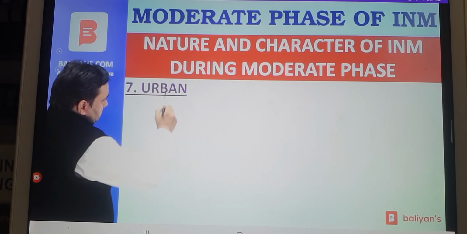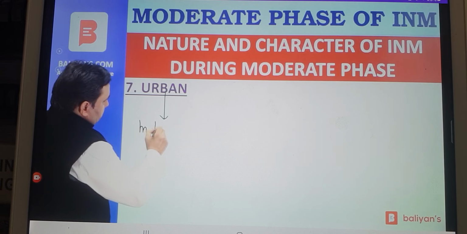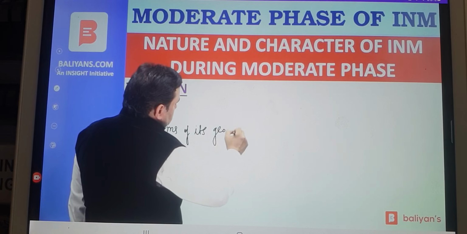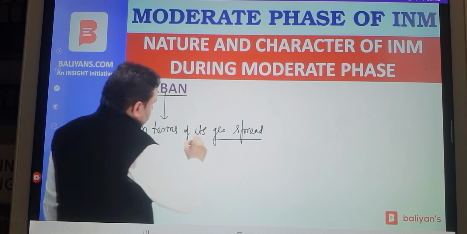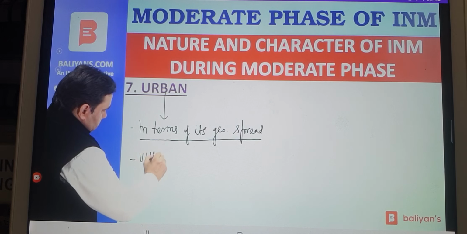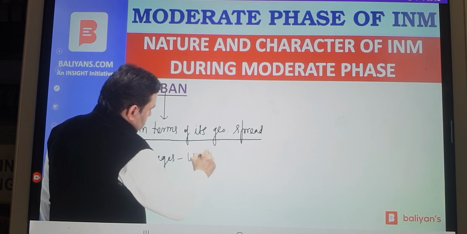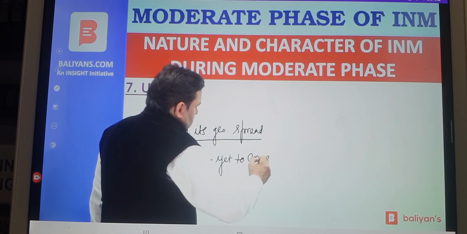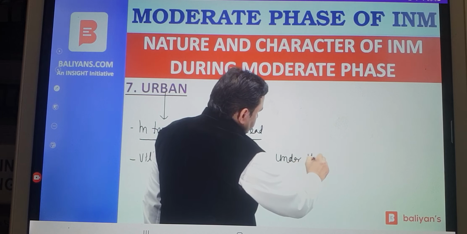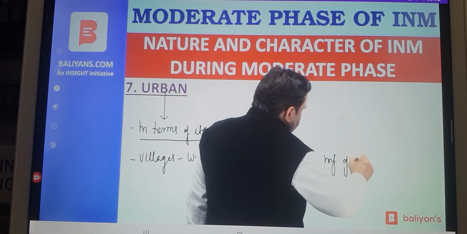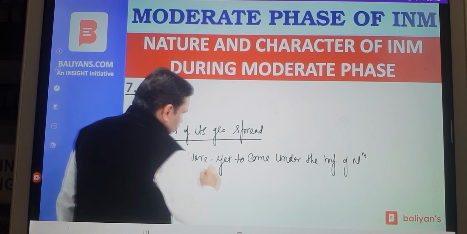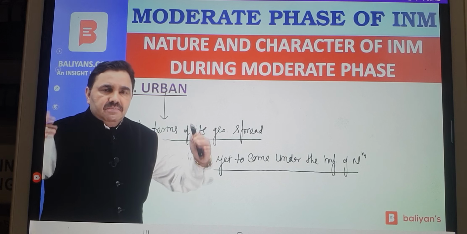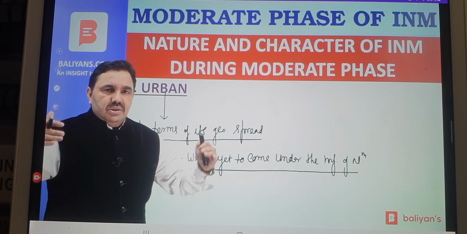The national movement during the moderate phase was urban in terms of its geographical spread. The villages were yet to come under the influence of nationalism. So nationalism was yet to reach villages. Nationalism was largely an urban phenomenon during the moderate phase. That's why you say moderate politics was urban politics. The moderates were urbanites, or the national movement was urban in character.